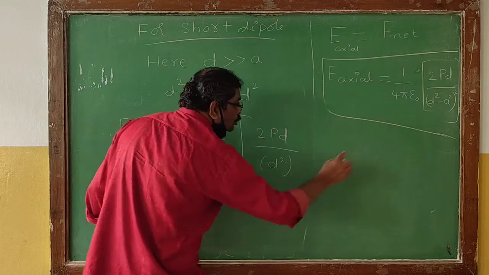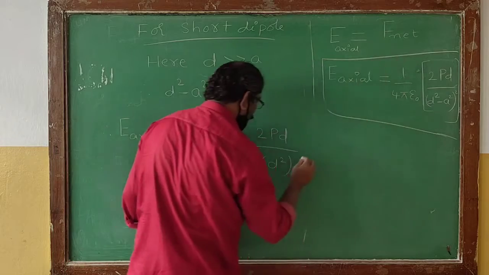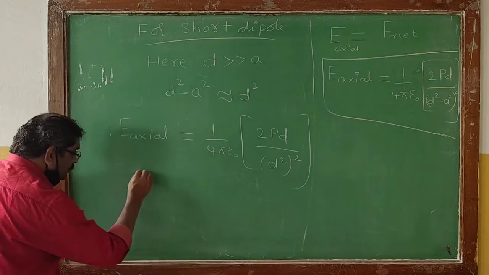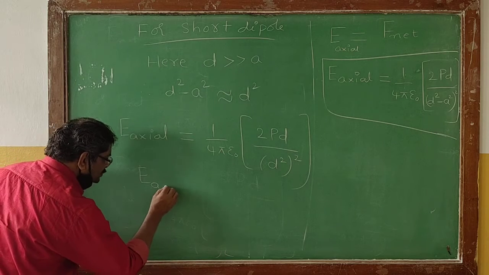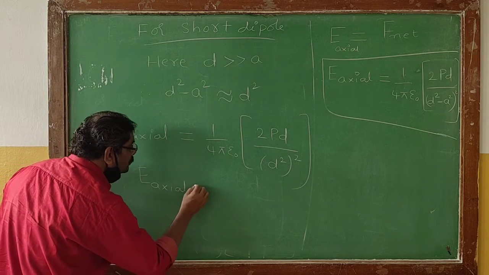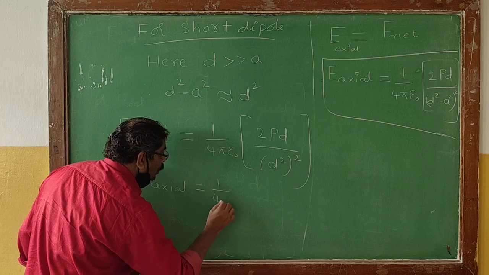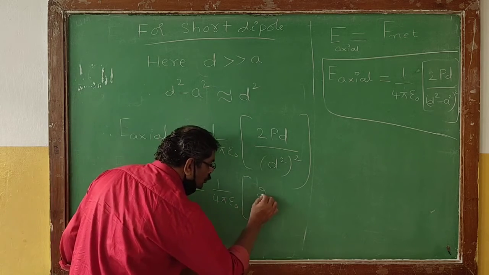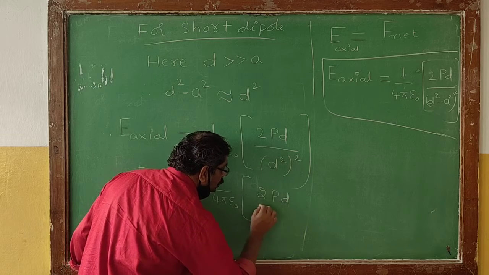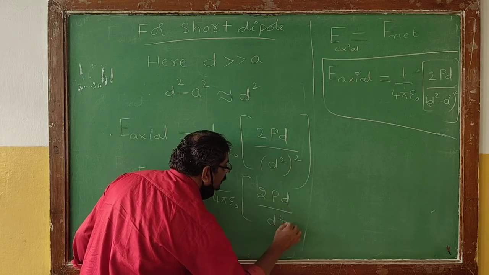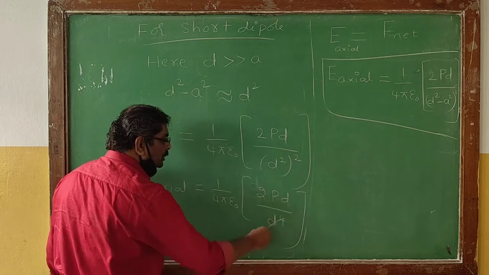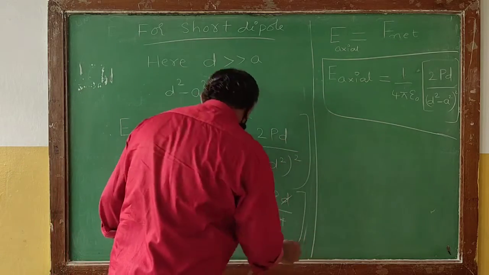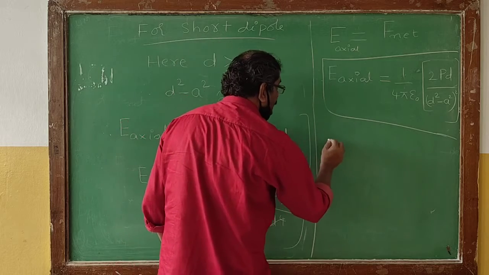So d square whole square gives d power 4, and d will get cancelled. Now finally, what are we getting?